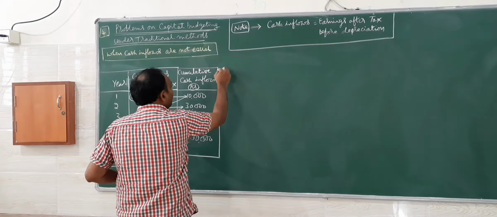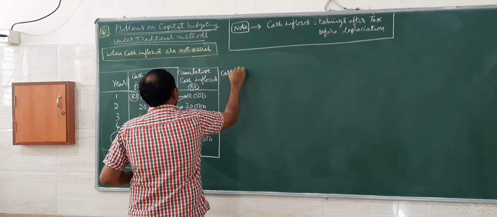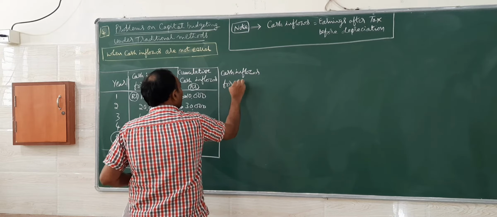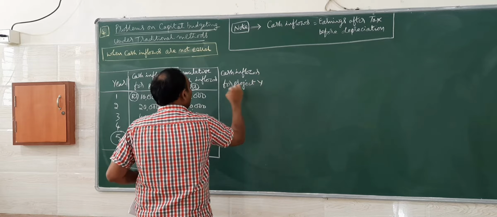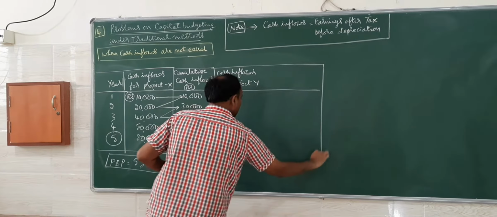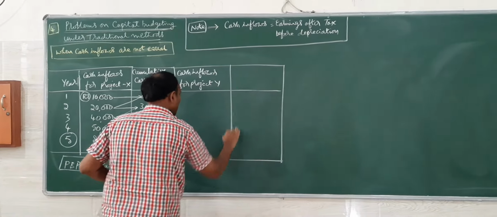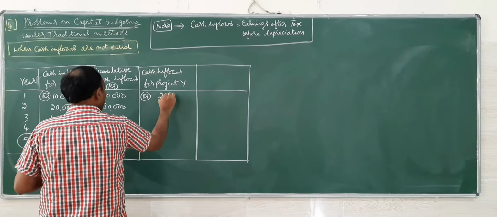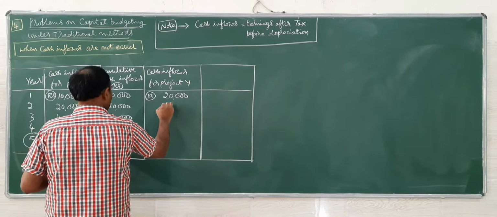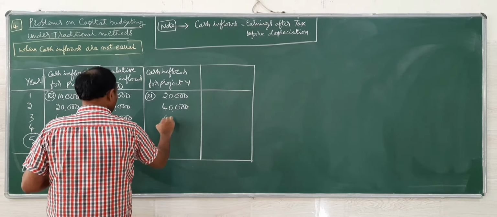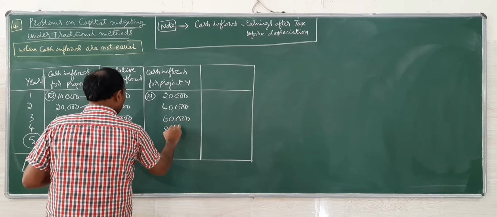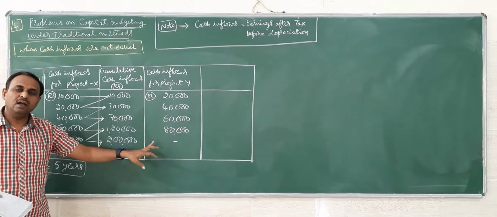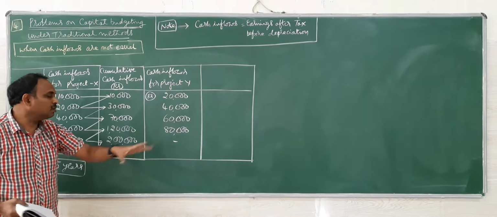So I will work for the next one, that is project Y. Inflows given for project Y: 20,000, 40,000, 60,000 and 80,000. Only for 4 years the cash inflows are there. Cash inflow is not there for the 5th year.